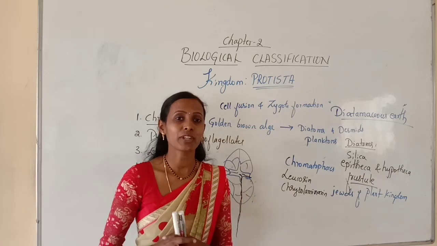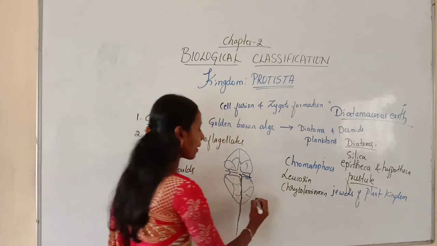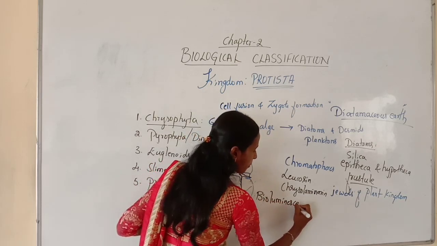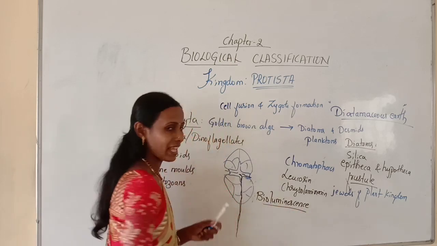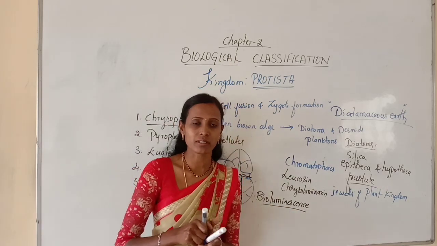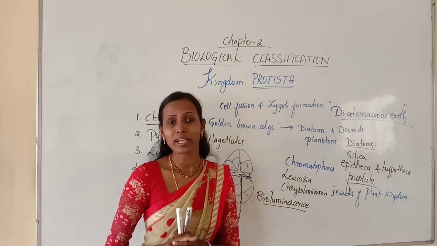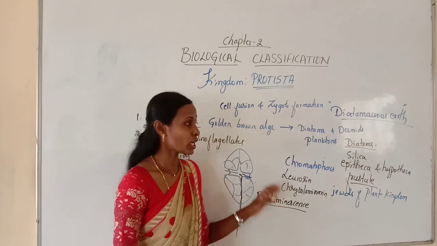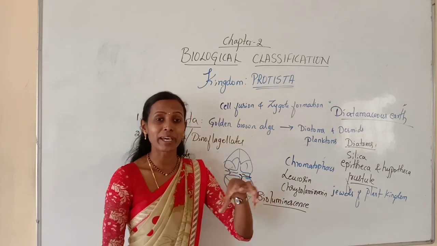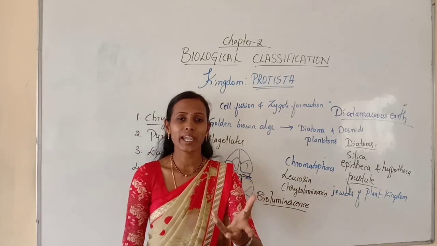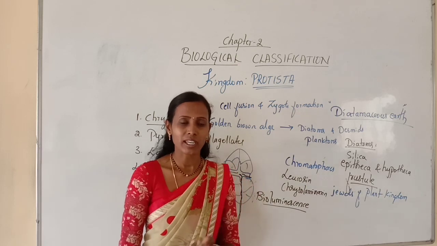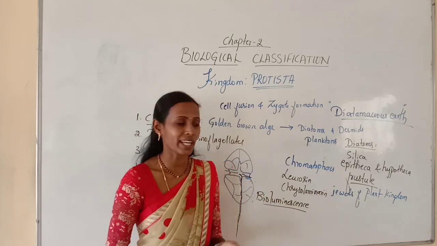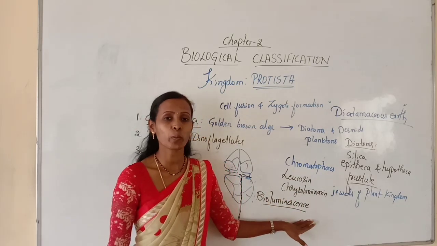That phenomenon, the emission of light by some biological organisms, is called bioluminescence. So in this group, certain marine organisms emit light. You may have seen in some movies, in the ocean, some organisms emitting light. That phenomenon is called bioluminescence.